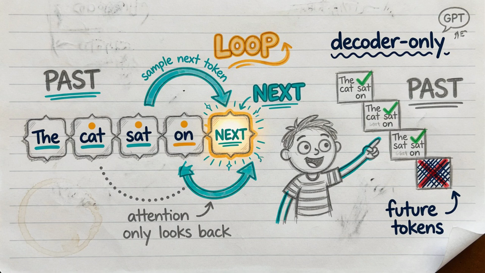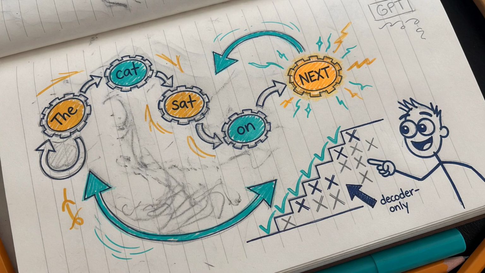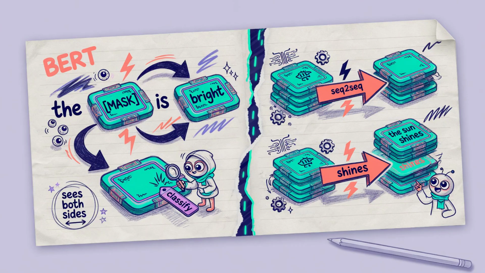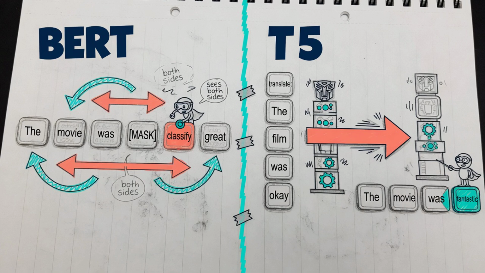GPT-style models are decoder-only and autoregressive. They look only at tokens already written, pick the next one, then feed that choice back in, sampling again and again until the sentence is built one token at a time. Not every transformer generates left to right. Encoder-only models such as BERT see both sides of a sentence at once, which made them strong at classification and search. Encoder-decoder models such as T5 map a whole input sequence to a new output sequence, translation and summarization as